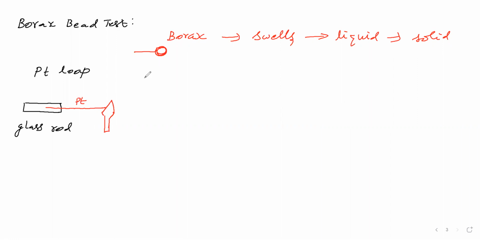Now, the borax formula is Na2B4O5(OH)4·8H2O. When this is heated, the water molecules are evaporating away.